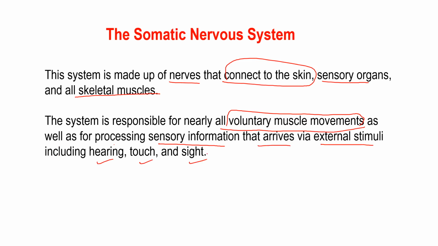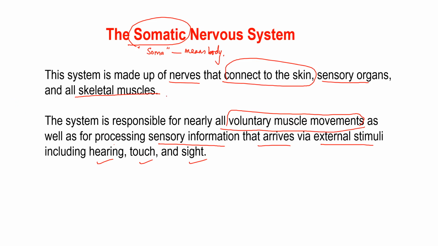Students, the somatic nervous system is the part of the peripheral nervous system which is responsible for carrying sensory and motor information to and from the central nervous system. This somatic nervous system derives its name from a Greek word, soma, which means body. Clear? So this is the general description. You just have to remember the points which I have mentioned here.